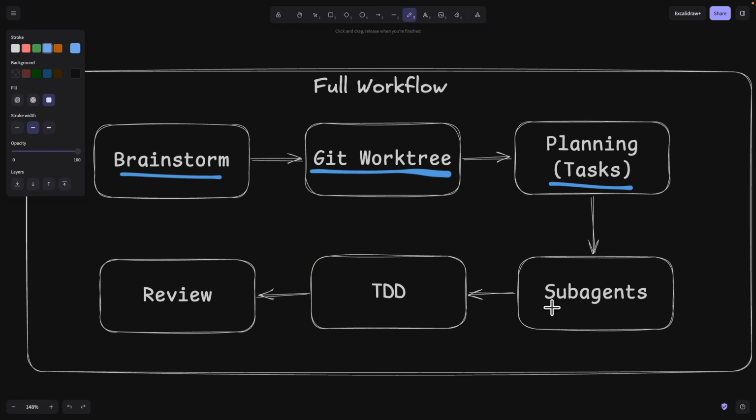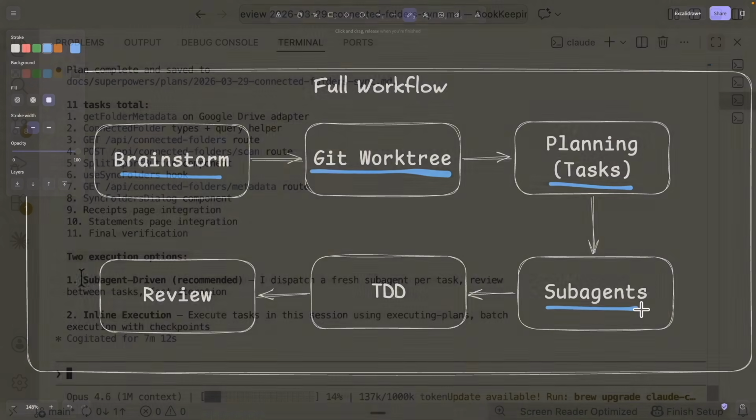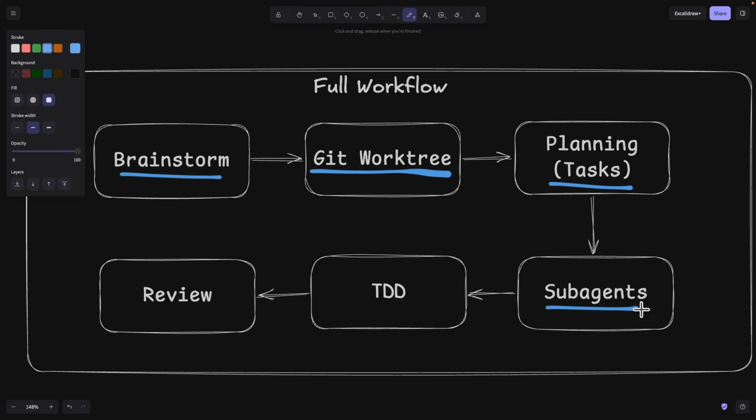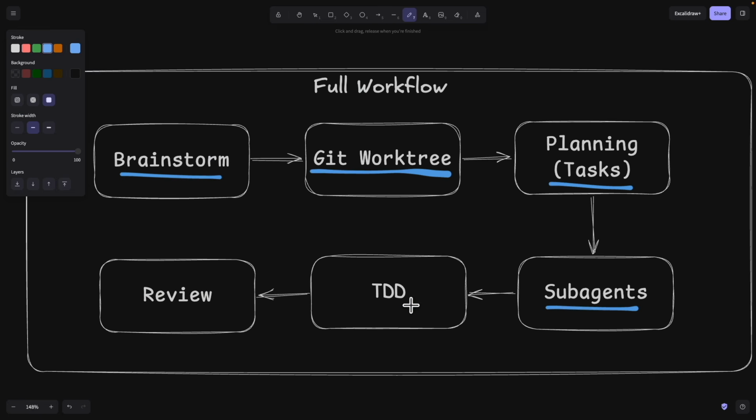And eventually, we're going to delegate each task to different sub-agents so that each task has a fresh context window, so that we can avoid context rot and complete the task much more accurately. And at the end of it, we're also going to follow test-driven development, making sure that all tests are passing as we complete the project step by step.